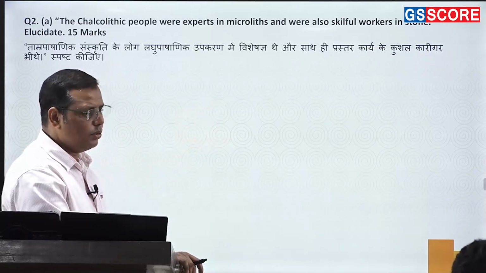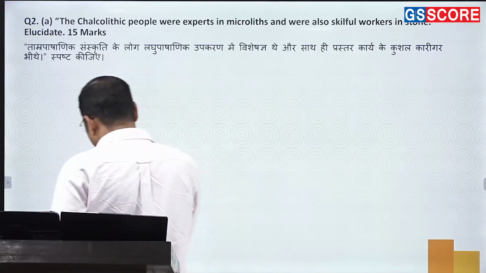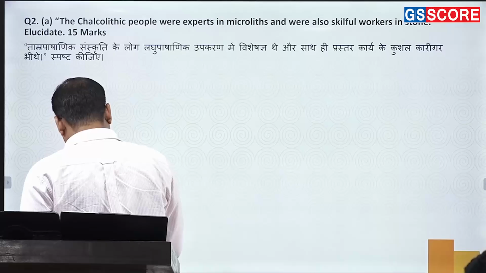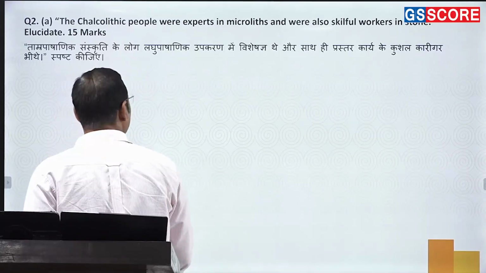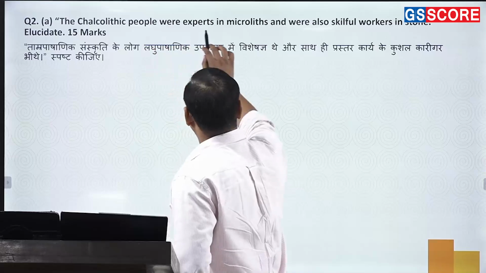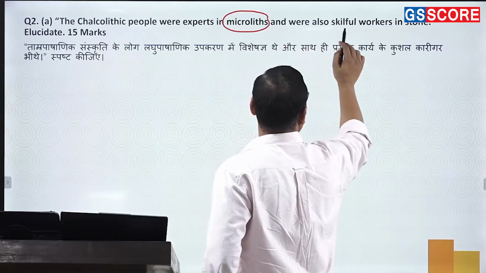These are a couple of cultures which are there in this particular site. But then look at this question, how exactly they have asked it. Until and unless you understand it carefully, frankly speaking, you won't be able to answer it properly, right? It says that the Chalcolithic people were expert in microliths, and skillful workers in stone.